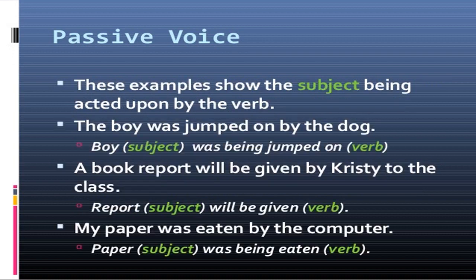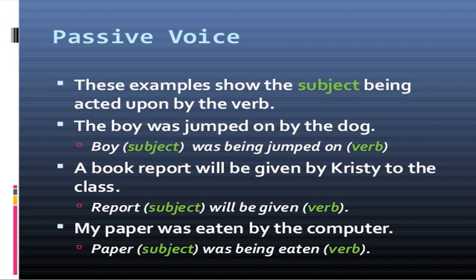Now the examples to show the subject being acted upon. The boy was jumped on by the dog. So boy is the subject, was being jumped on. So on the subject, the action, the verb, has been acted upon. The subject is not the doer here. Instead, on the subject only the action has been done.